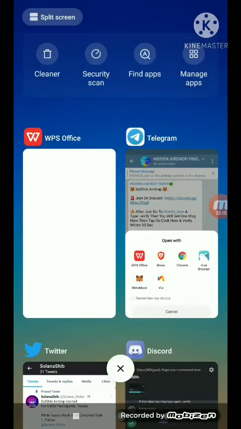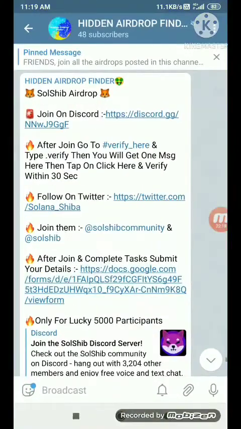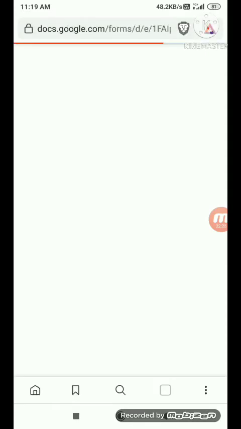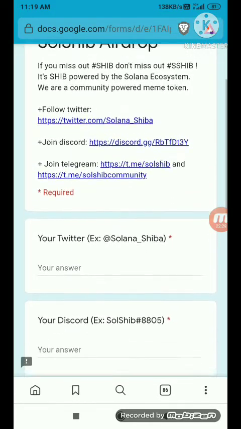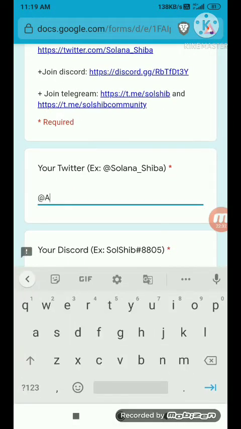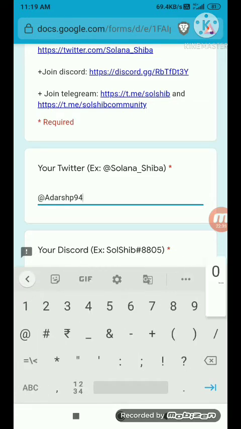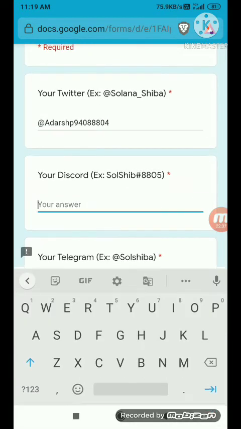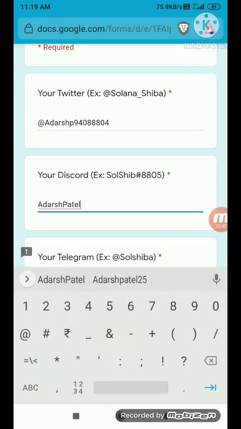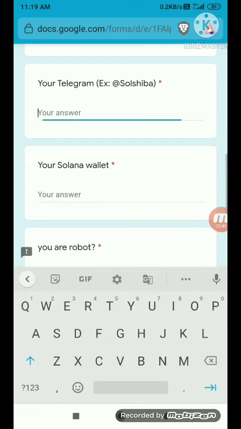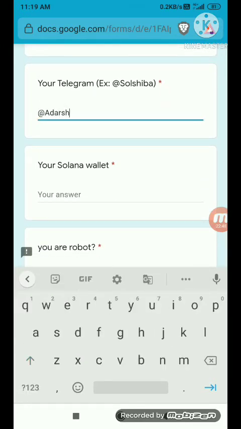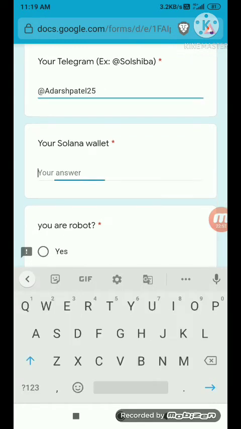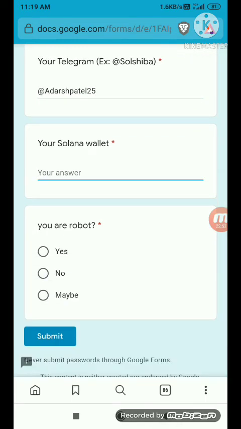Oh sorry, I just opened it on the wrong page. Click on this, and now just click on Brave. Open it in any browser. Let's wait for it to open. We have done all these tasks, so you just need to paste your Twitter username here using @, and your Discord username also using hashtag. First write your name and then hashtag 1453. This is mine. Your Telegram username you have to paste using @, and your Solana wallet. You are not a robot, so click on no.